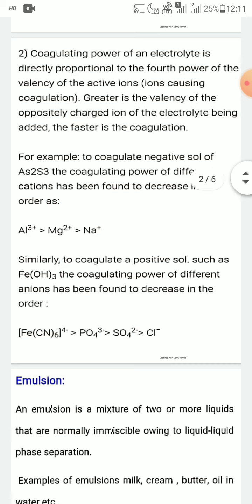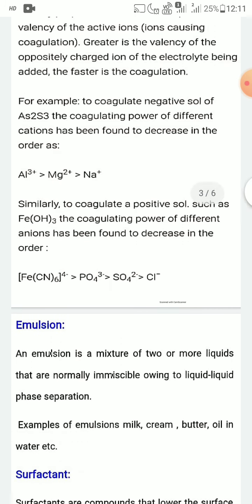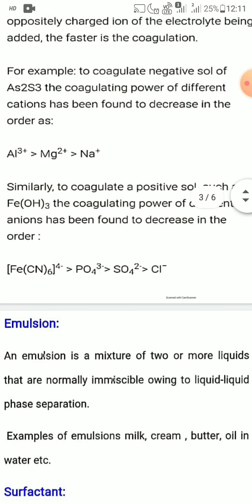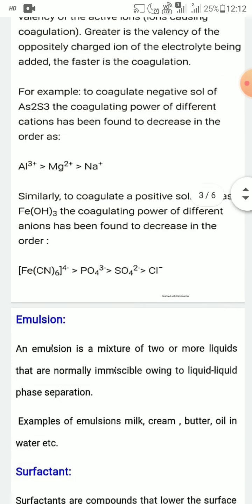For example, to coagulate negatively charged sol of arsenic sulfide, As2S3, the coagulating power of different cations has been found to decrease in this order: Al3+ > Mg2+ > Na+.